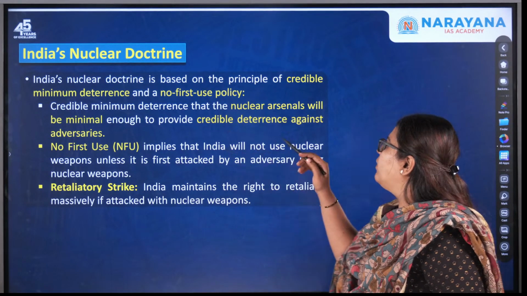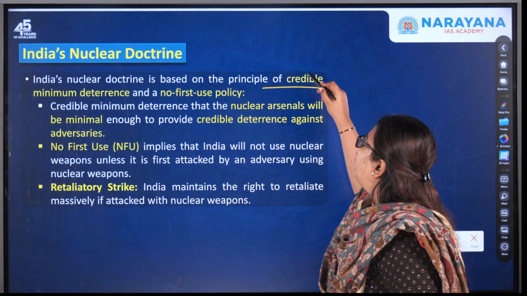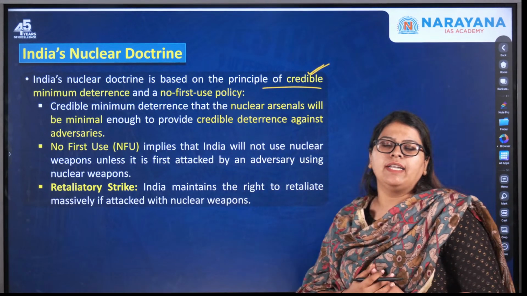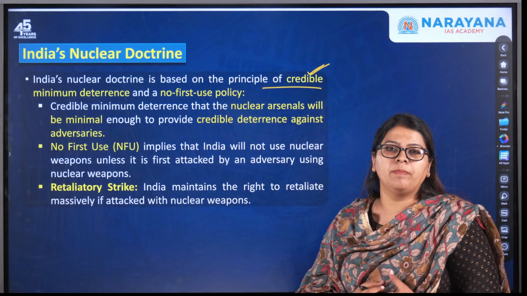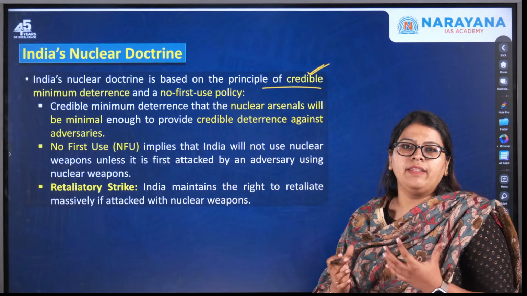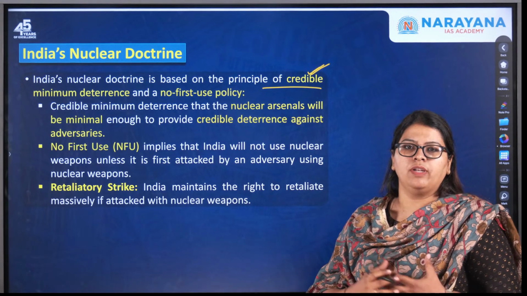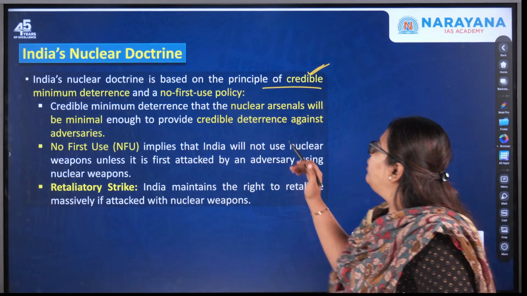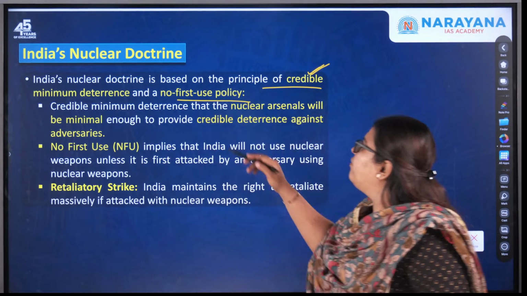So India's nuclear doctrine is based on the principle of credible minimum deterrence. India does not develop these nuclear weapons in order to threaten any other country, but to make them aware that we too are ready for any kind of adversity. We also follow a no first use policy.